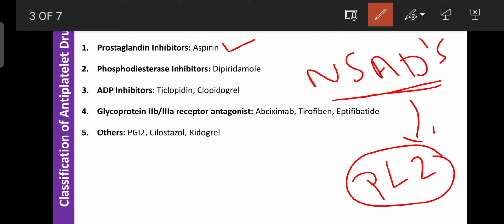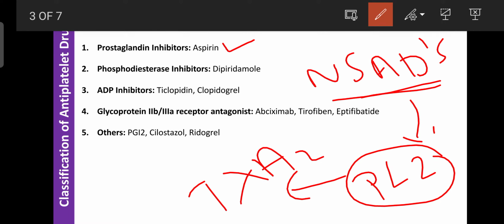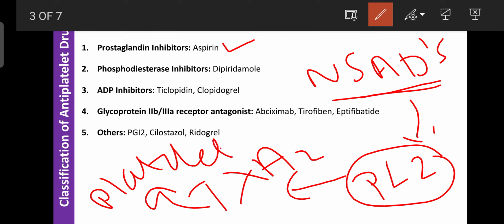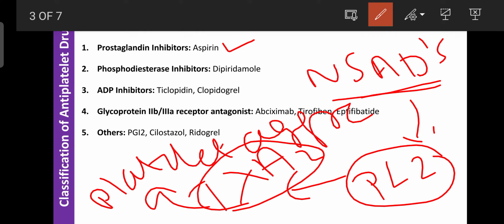So this enzyme is responsible for the release of arachidonic acid, and arachidonic acid is required for the formation of thromboxane A2, and thromboxane A2 can initiate platelet aggregation. Okay, so this thromboxane A2 is synthesized from arachidonic acid. Arachidonic acid is released from the phospholipids of damaged blood vessels or tissues in the presence of the phospholipase A2 enzyme. Then they can form arachidonic acid.